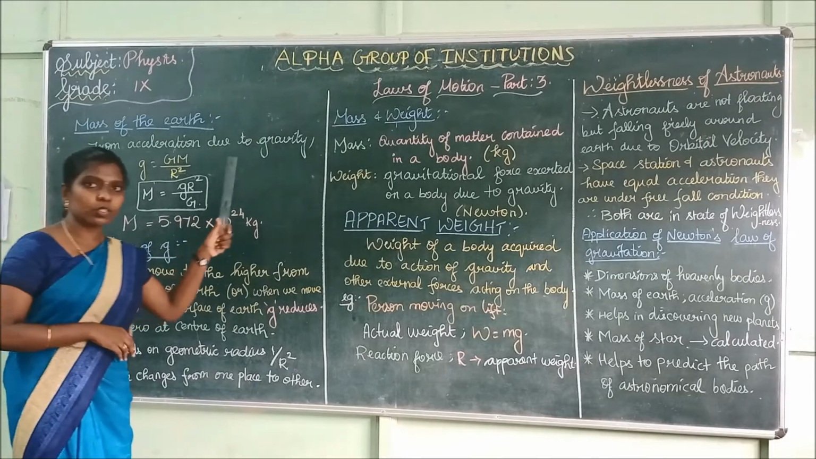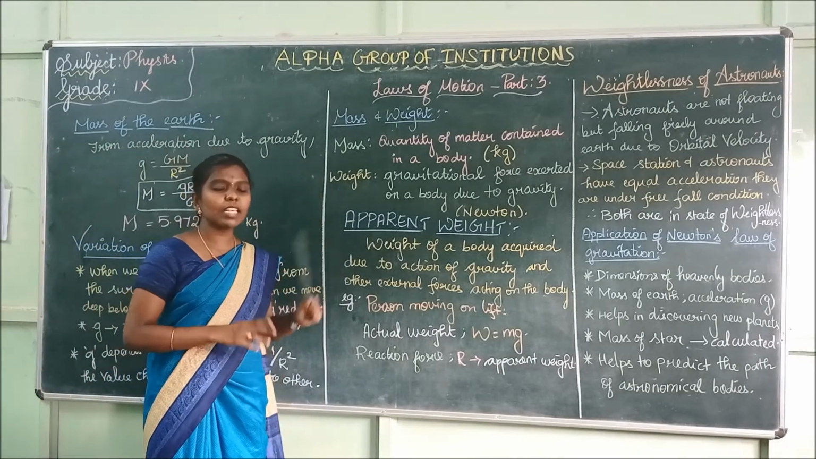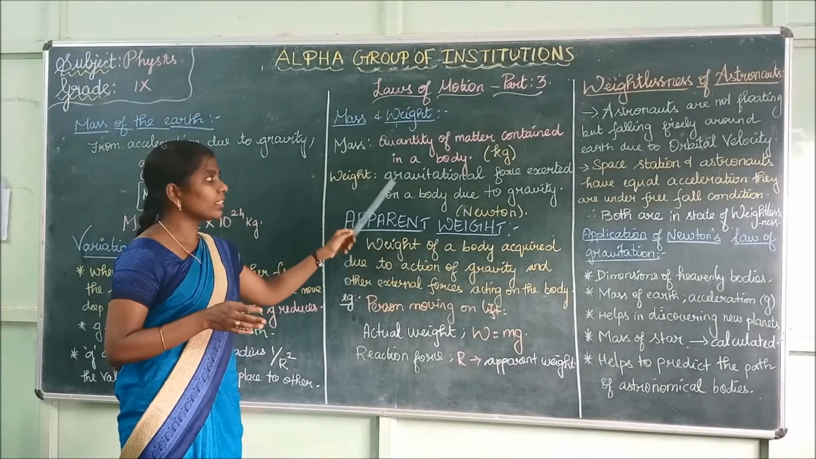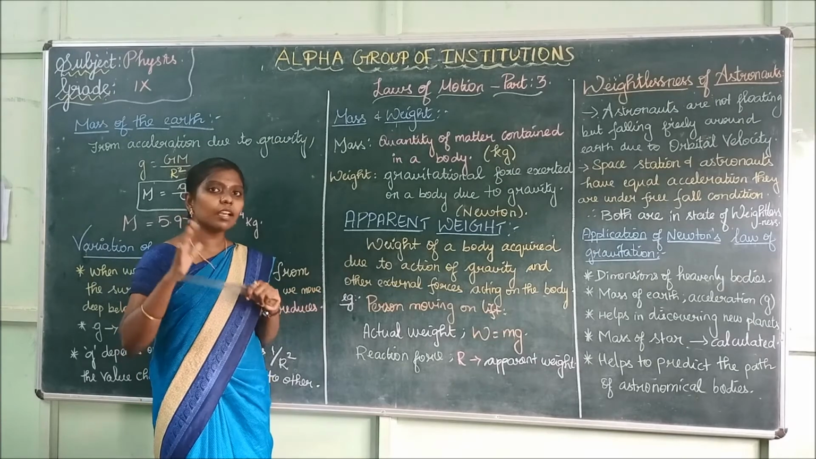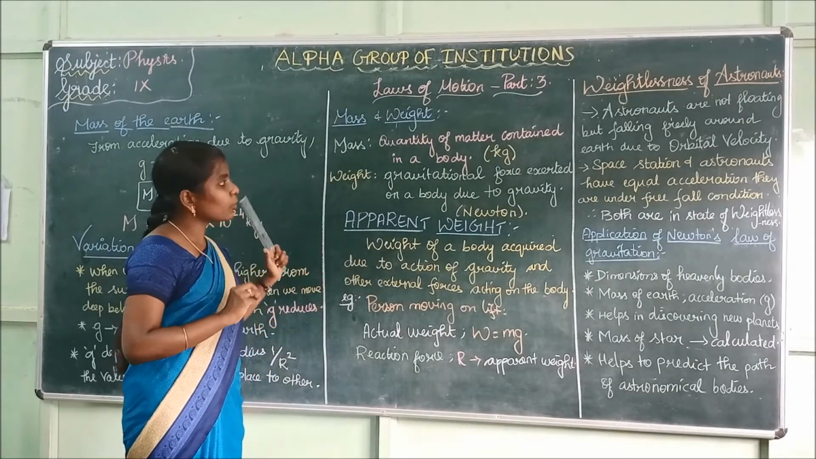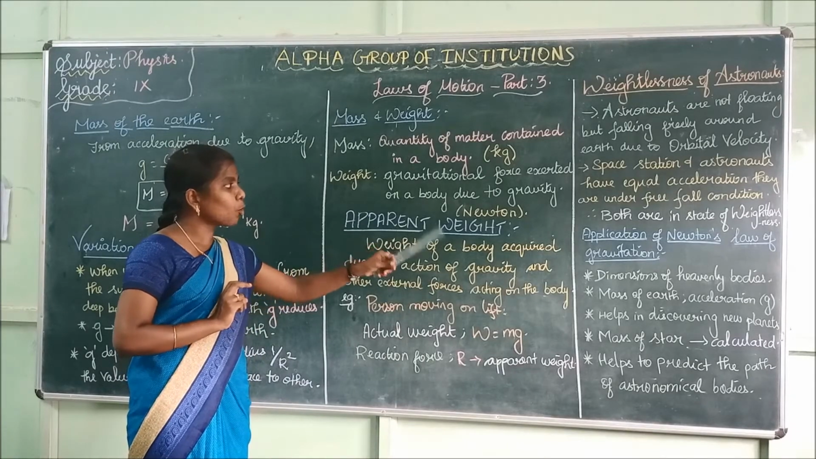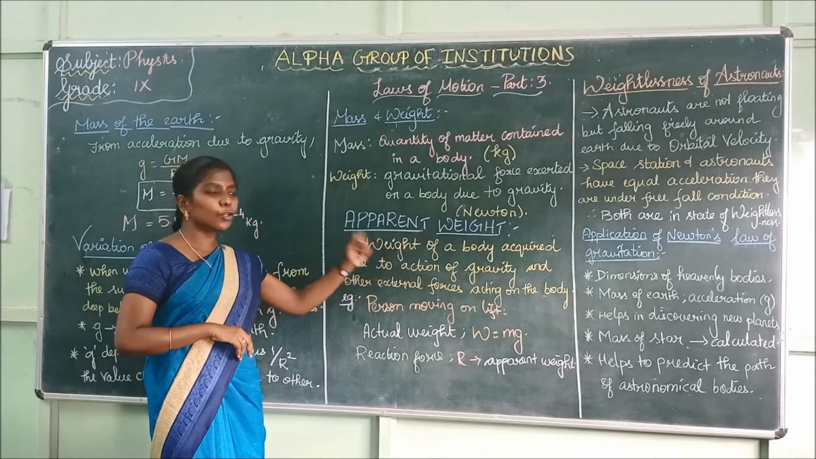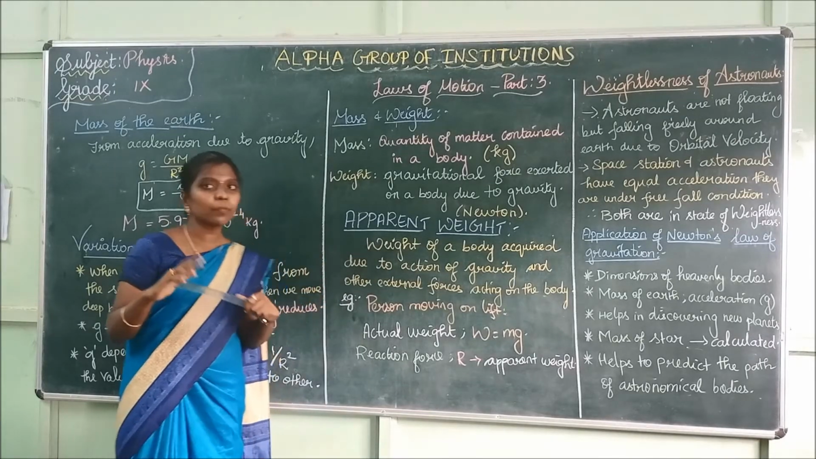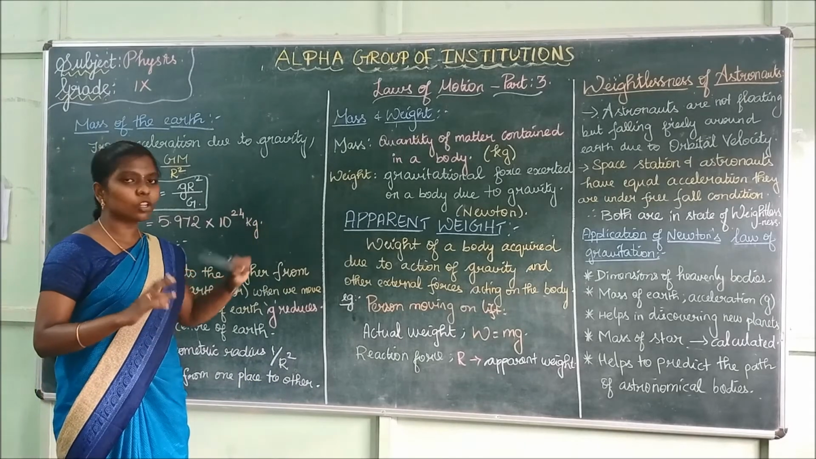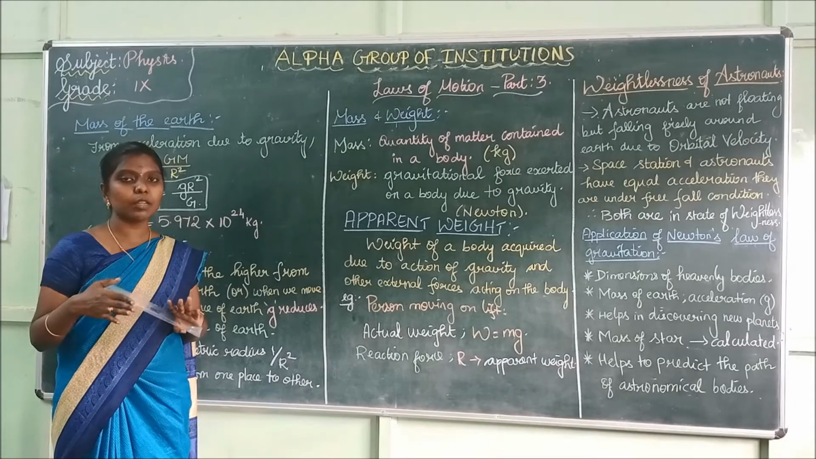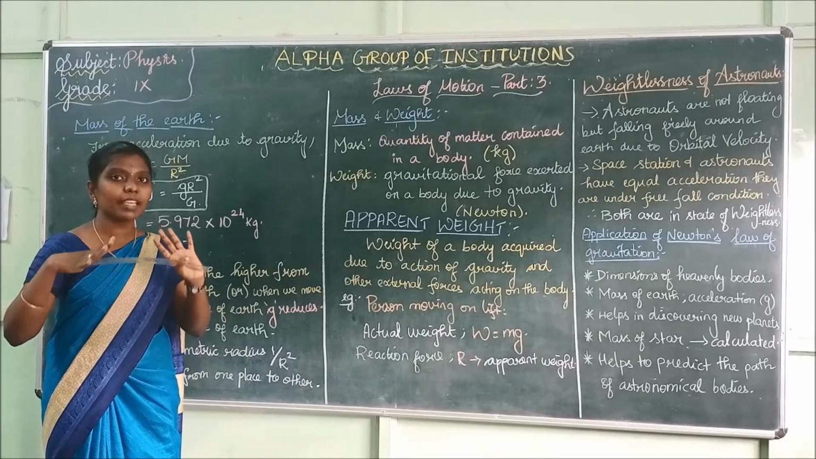The next topic is mass and weight. What is mass? Mass is the quantity of matter contained in a body. What is weight? Weight is the gravitational force exerted on the body due to gravity. Mass and weight are not similar. They are different.